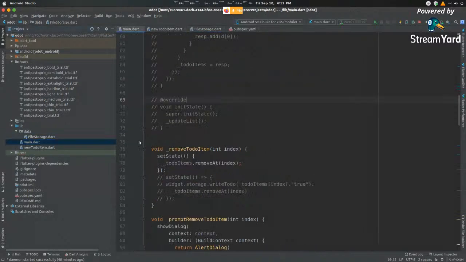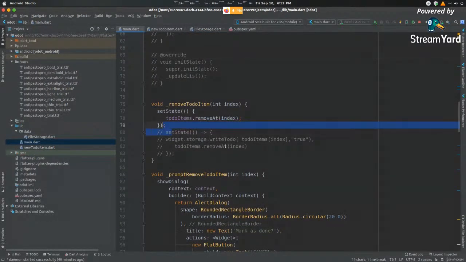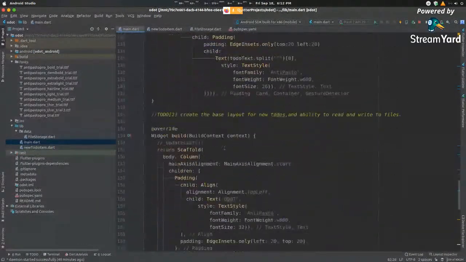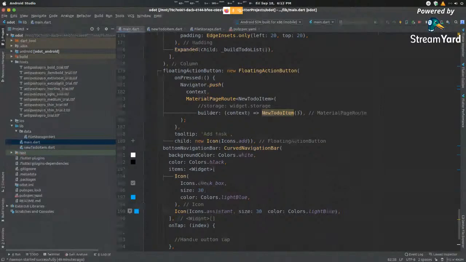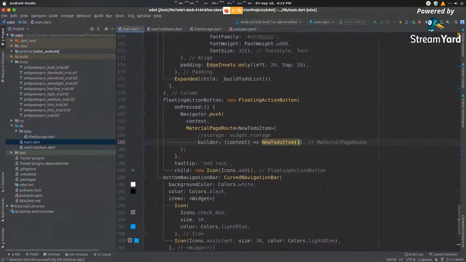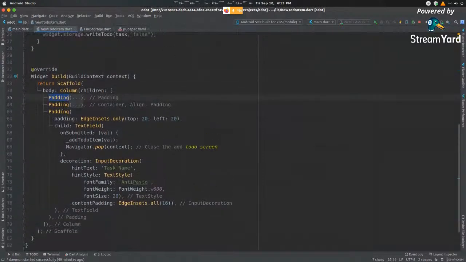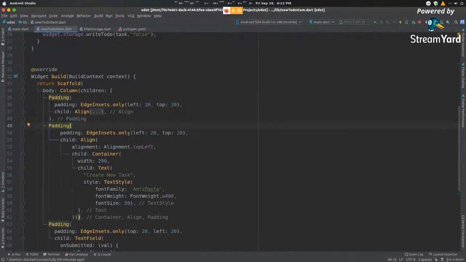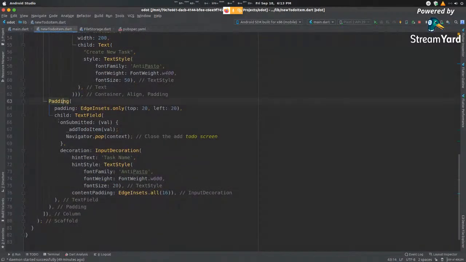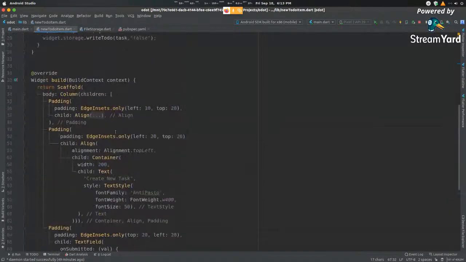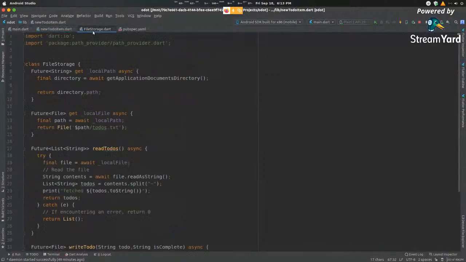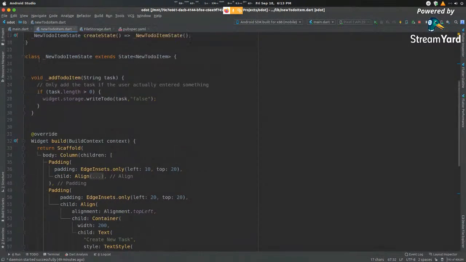Now, coming back to our main file here. Let us go to our new to-do item inside here. Whenever I create a new to-do item, right? Whenever I click the plus button, I want it to start up this new to-do item class. So going back into the new to-do item here, you can see that inside this padding, there was the function that went by the name add to-do item. This add to-do item corresponds to this function in file storage, which is, wait, not here, hold up. Oh, sorry, it's in the to-do item state.